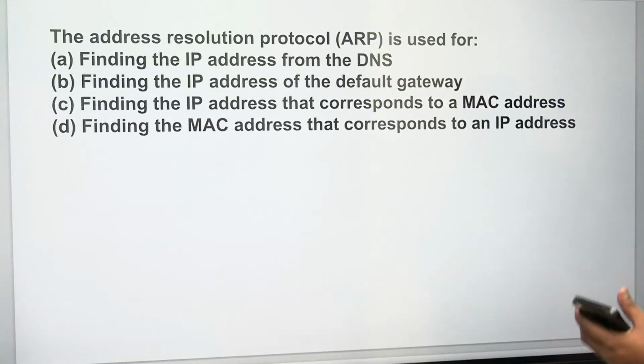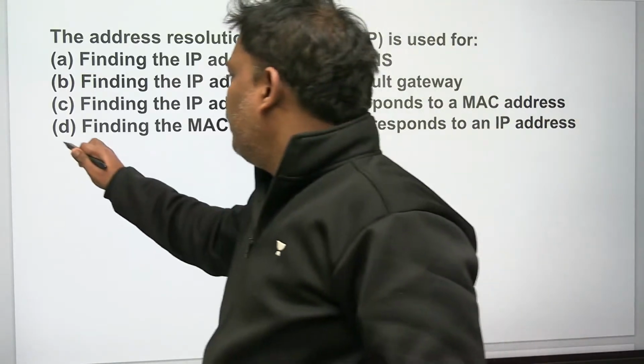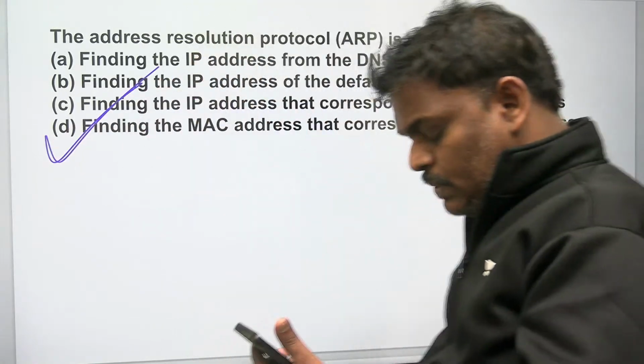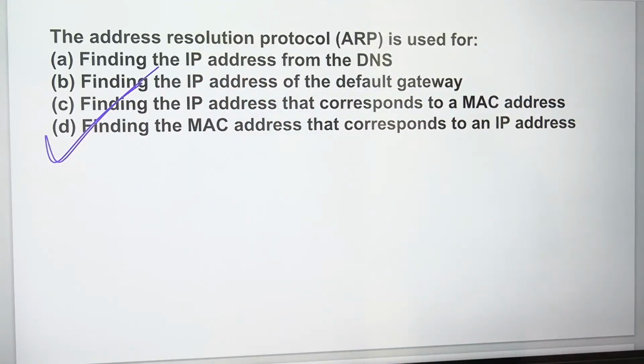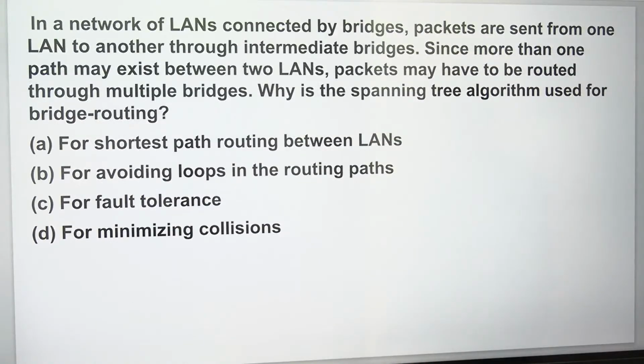Now, can you see this one? The Address Resolution Protocol ARP is used for, so what is the answer? Finding the MAC address that corresponds to an IP address, right? MAC address finding. Now go to the next one.